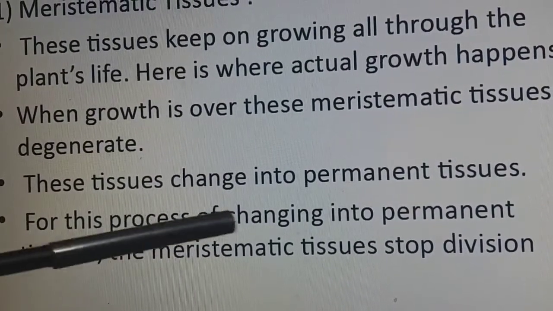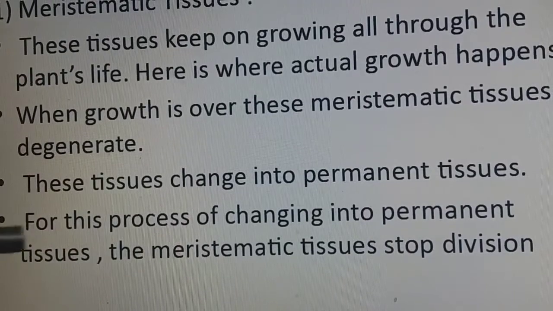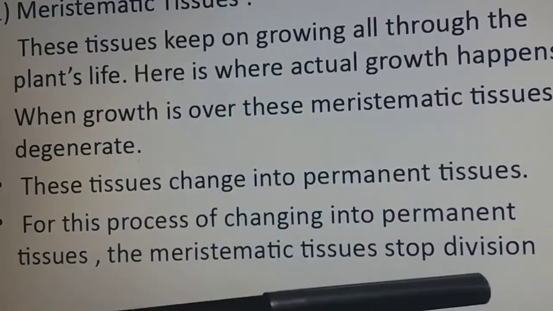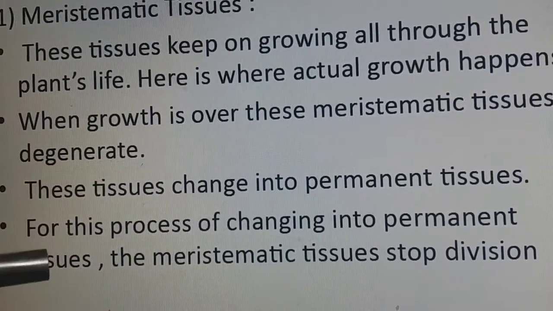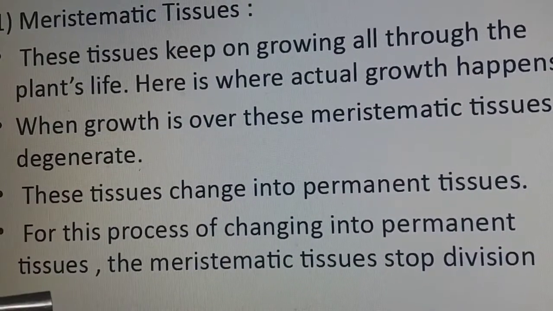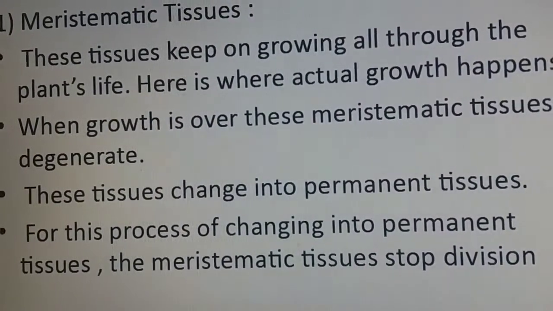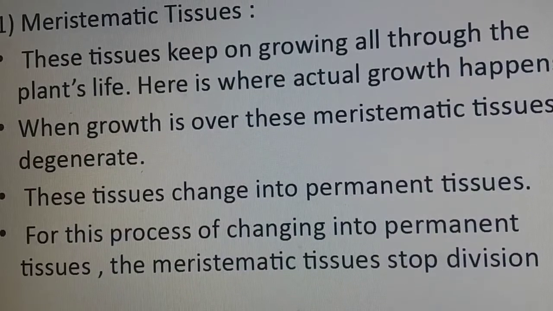For this process of changing into permanent tissues, the meristematic tissues stop division. We all know if something grows, the cell is dividing. When the cell division stops, it changes into permanent tissues.